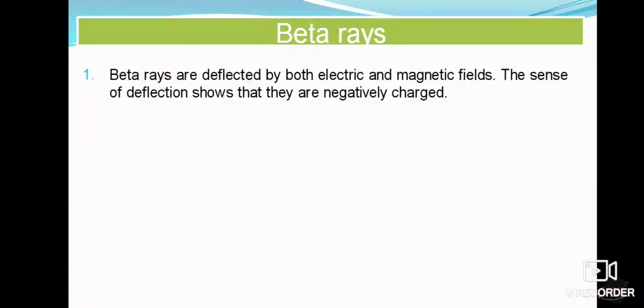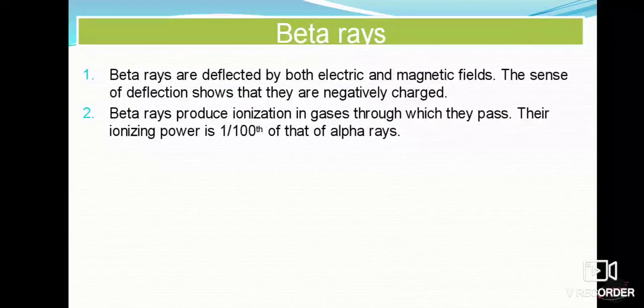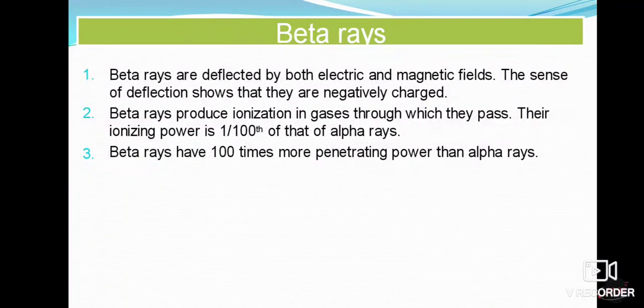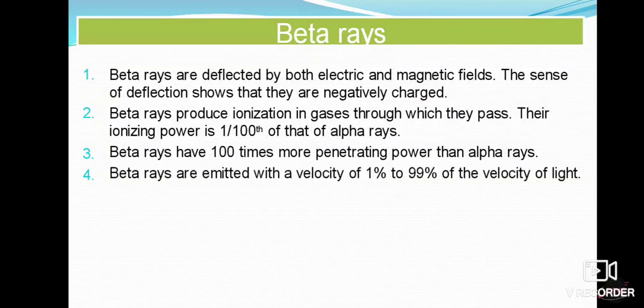Coming towards the next properties, that is beta rays. The first one: beta rays are deflected both in electric as well as magnetic field, and the sense of deflection shows that beta rays are negatively charged particles. And beta rays produce ionization in a gas through which they pass, and their ionization is 1/100th of the alpha rays, meaning the ionization power is less compared to the alpha ray, but the penetrating power is more. Beta rays have 100 times more penetrating power than alpha rays.